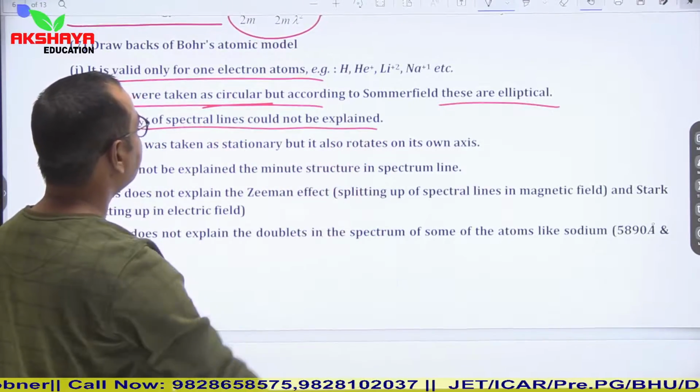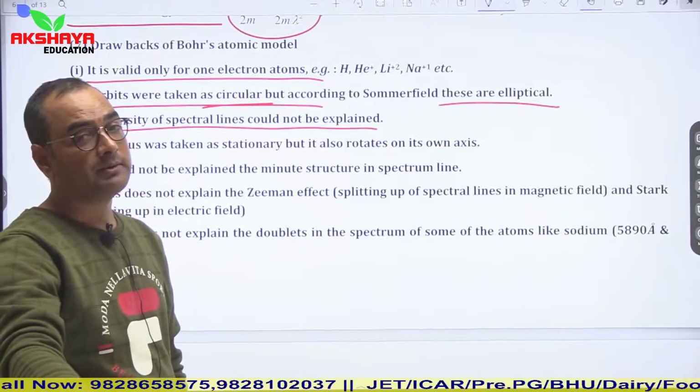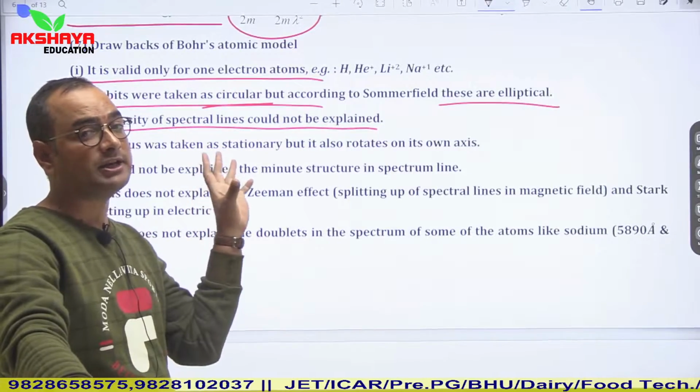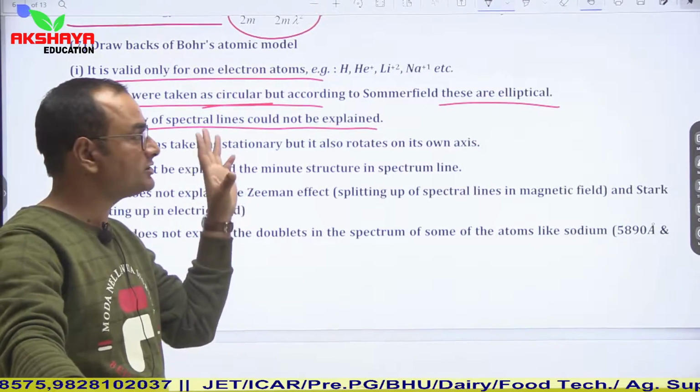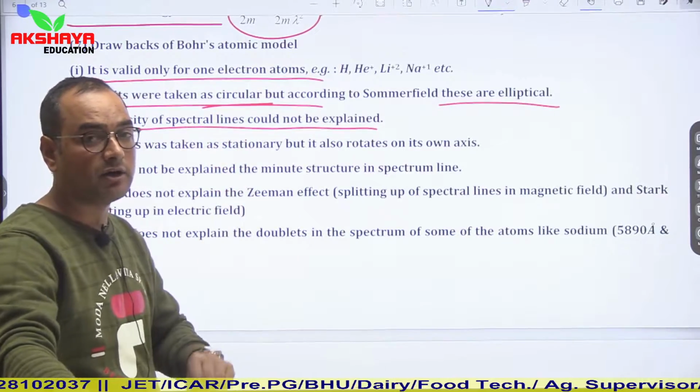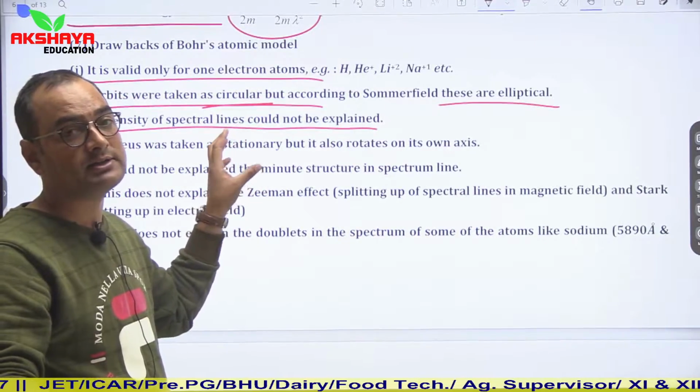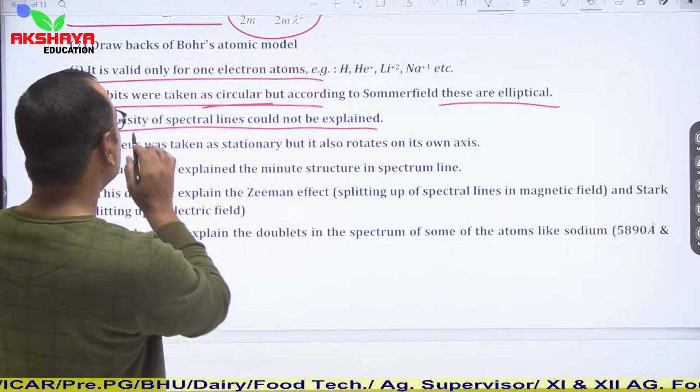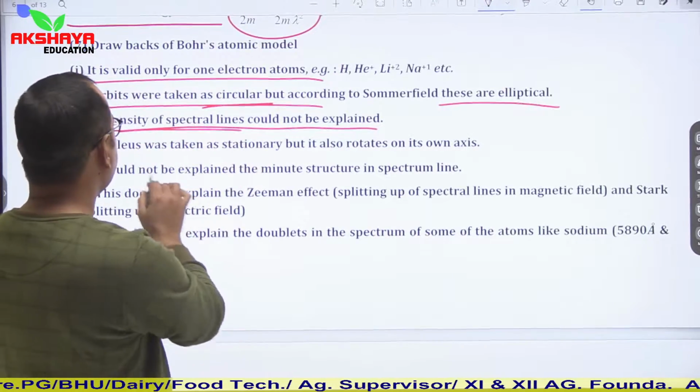Third, intensity of spectral lines: the Bohr model explained that the hydrogen spectrum is a line spectrum, but it could not explain their intensity.